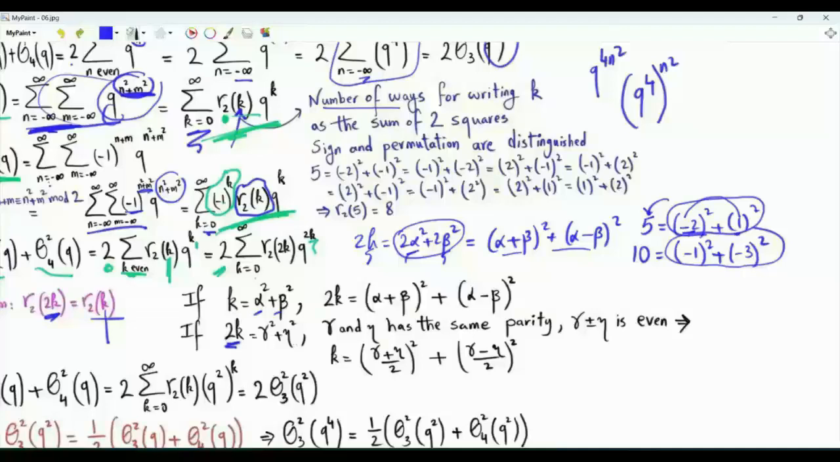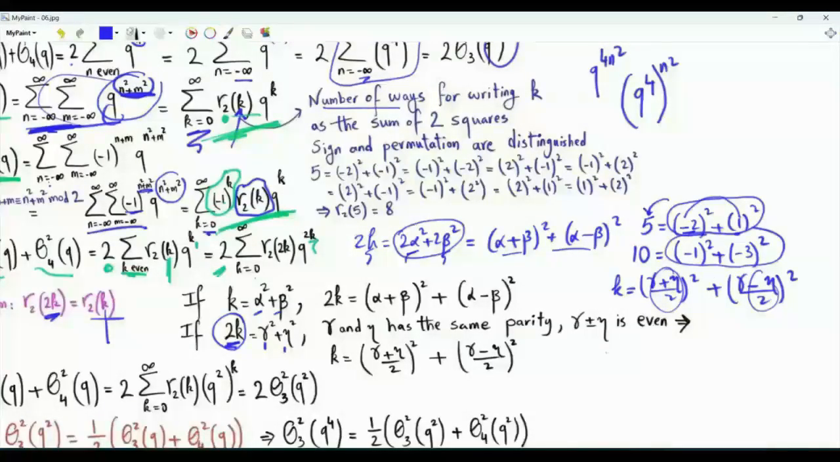If 2k is gamma squared plus eta squared, note that 2k is an even number, so gamma and eta must have the same parity. They are both even or both odd, so that the sum is equal to an even integer. If 2k is gamma squared plus eta squared, then we can write k as ((gamma plus eta) over 2) squared plus ((gamma minus eta) over 2) squared. Each one of those is an integer because gamma plus eta and gamma minus eta are even.